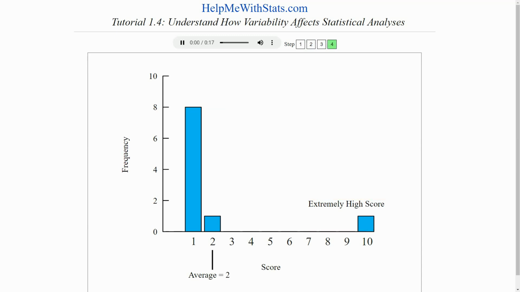The average score is 2, but the increase in the average score is completely due to just one extremely high score. A statistical analysis would show that this large difference in the average score between men and women could not be shared with the world because of the high variability.